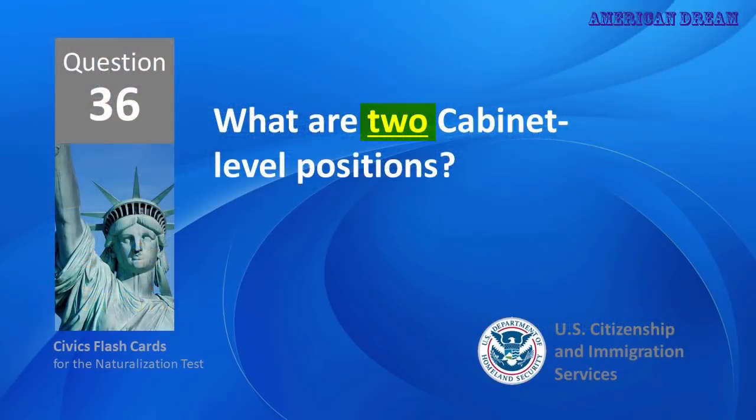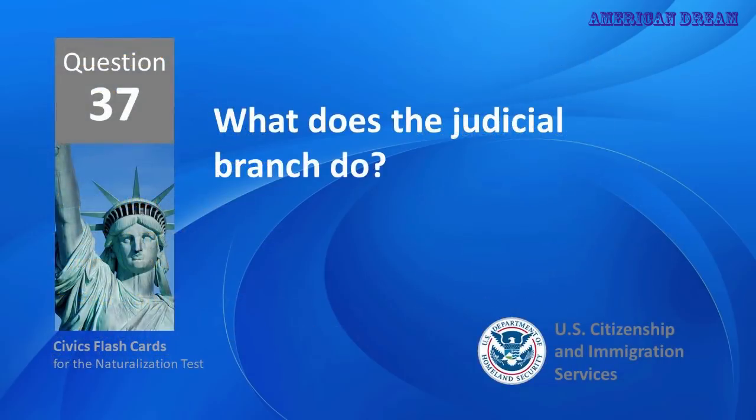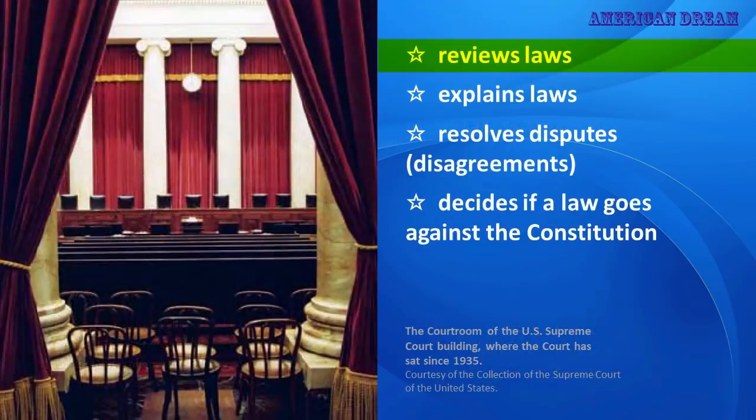What are two cabinet-level positions? Secretary of Education. Secretary of State. What does the judicial branch do? Reviews laws.